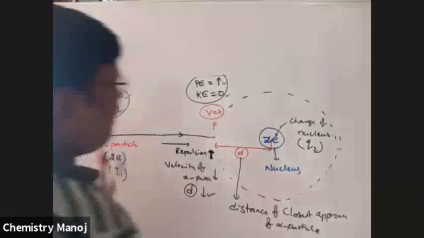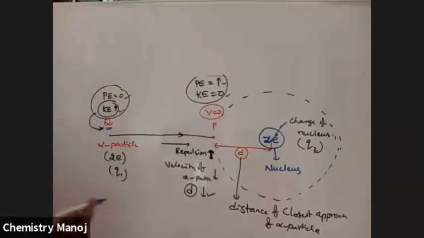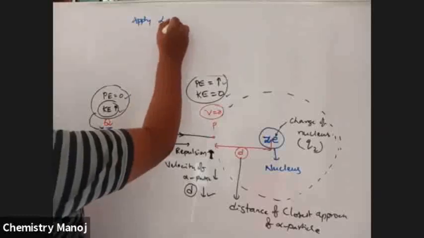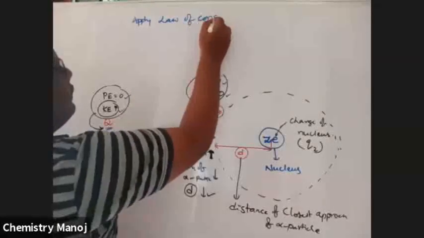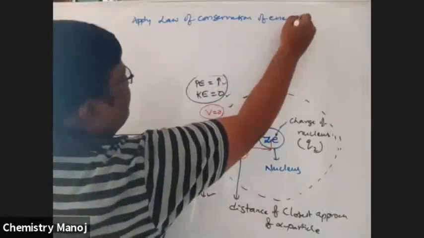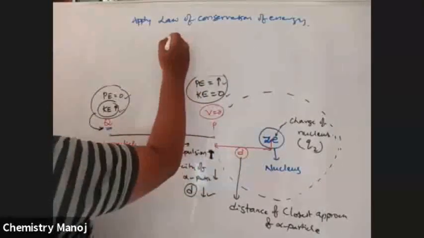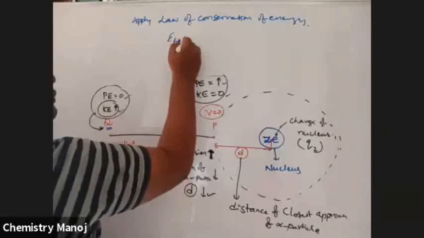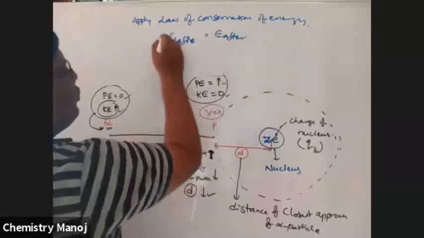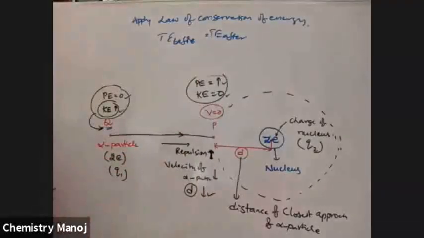See here. Now apply the law of conservation of energy. That means total energy before is equal to total energy after.